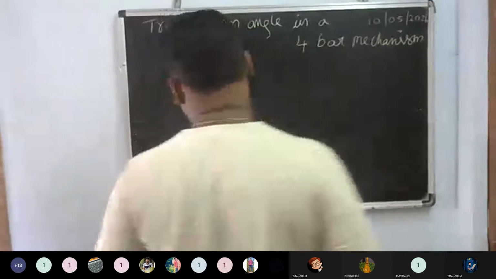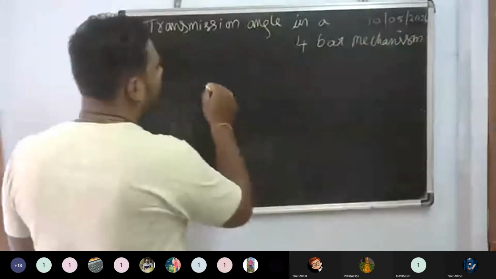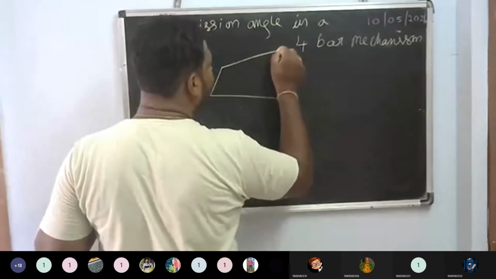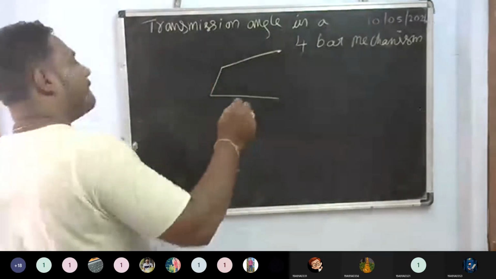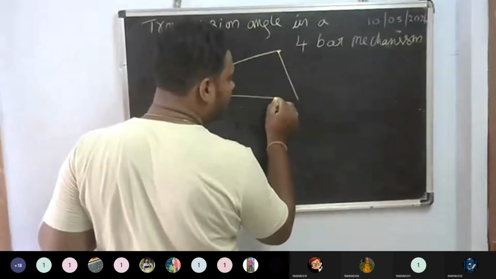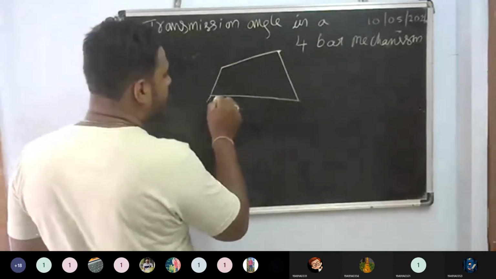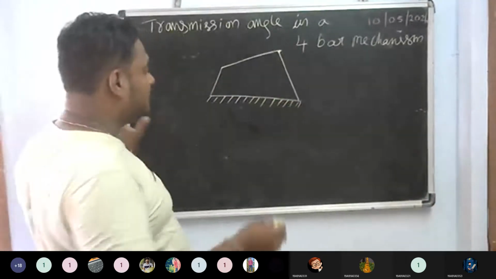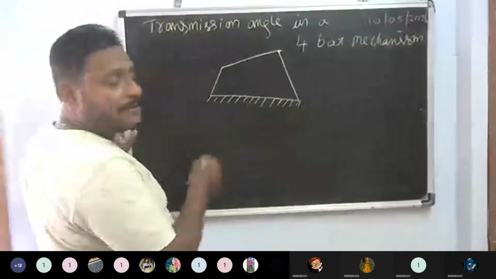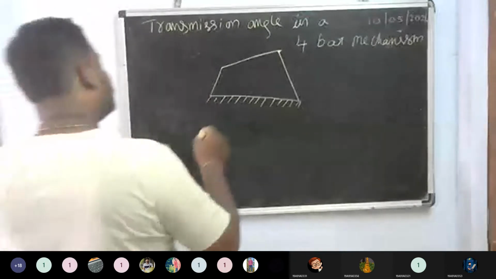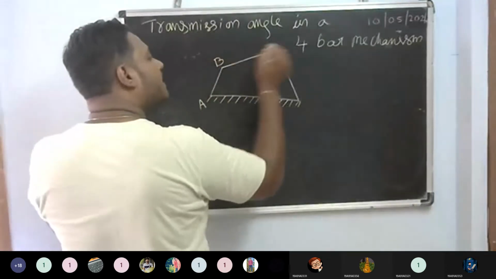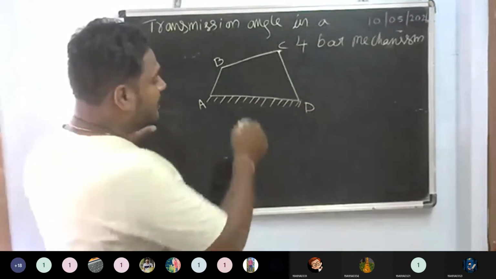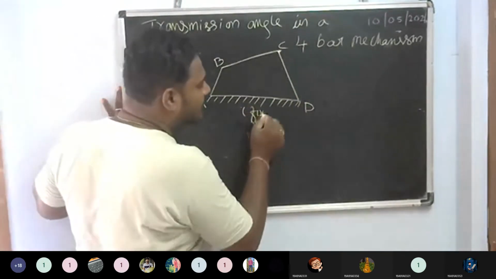Now say to me, I'll draw the diagram here. The same diagram I am drawing. This is A, this is B, this is C, and this is D. This will be the fixed link.